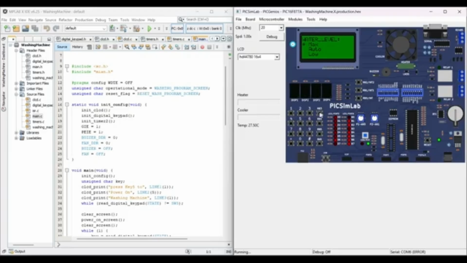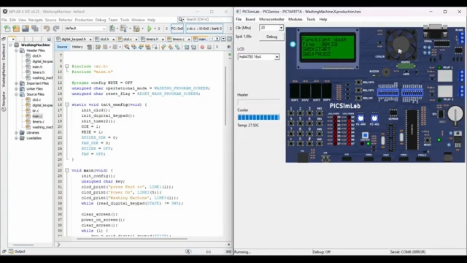I will select max. And when this is selected, I will press switch 5 to start. So this is the program. This is the status screen, showing the name of the program and the time taken.